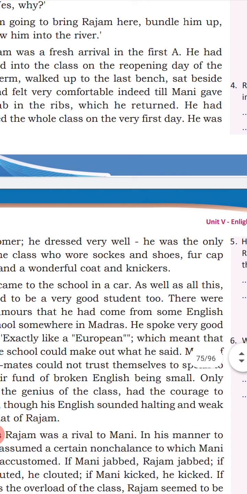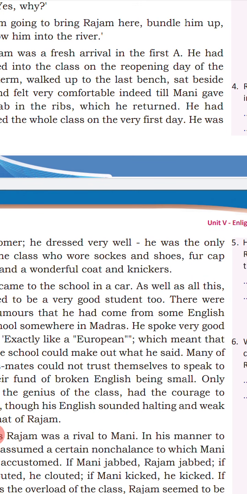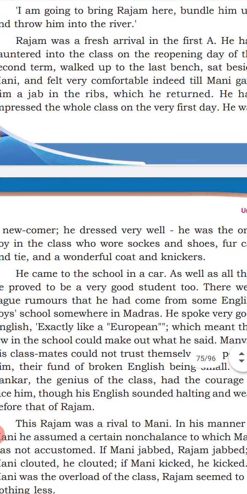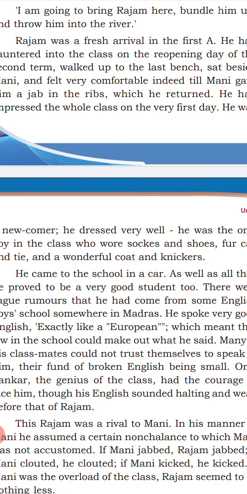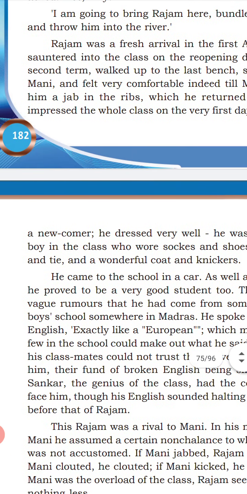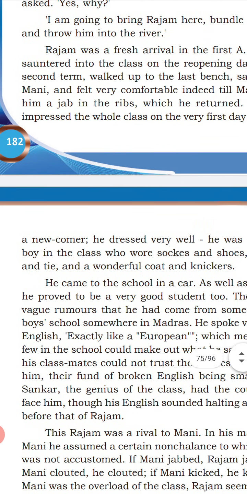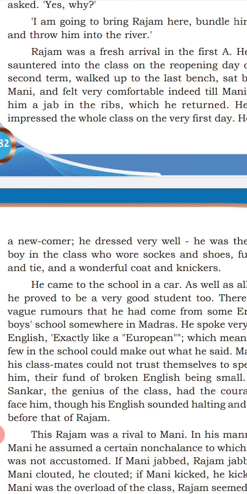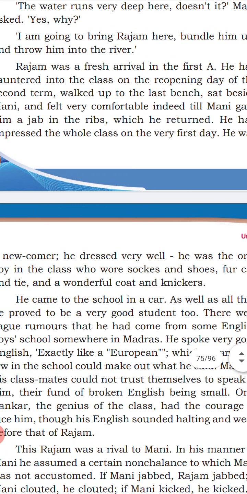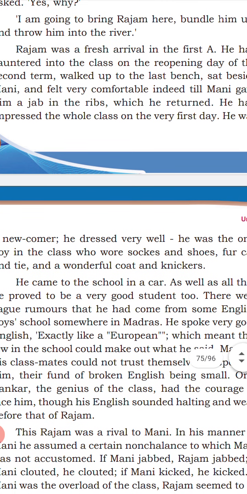Okay, then fur cap. There is a cloth made of fur, and that cap he also used, and a tie, even a tie also used, and a wonderful coat and knickers. So Rajam is quite different from other students in that school. So his peculiarities, his character sketch, is also mentioned here: how he dressed, what clothes he wore. Everything is mentioned here.